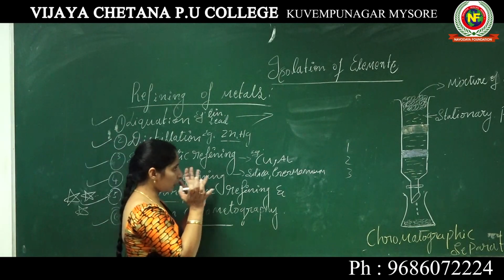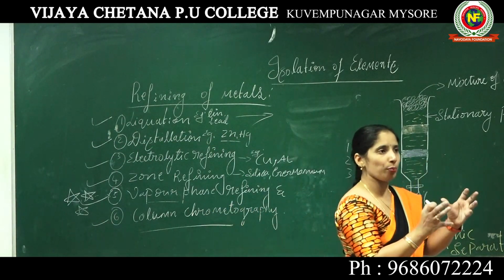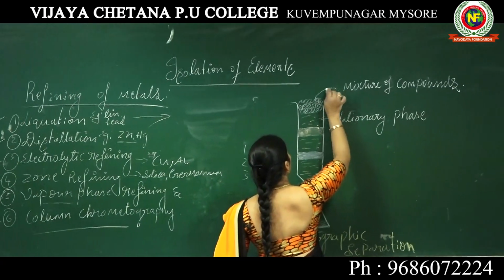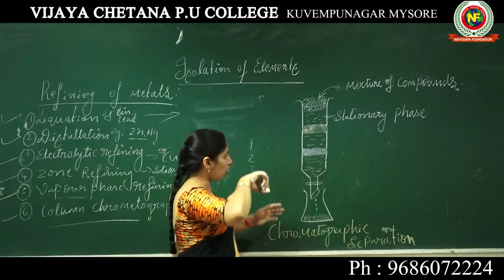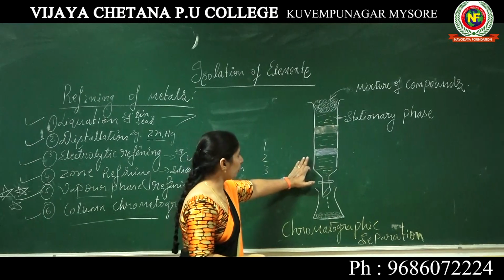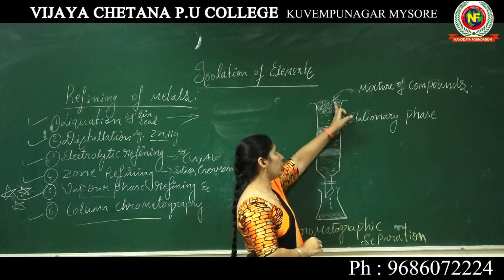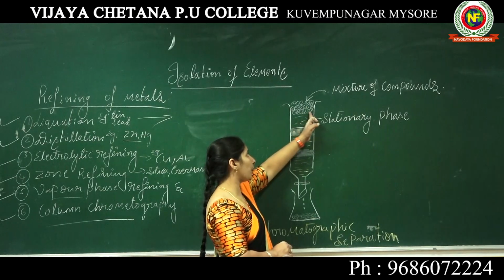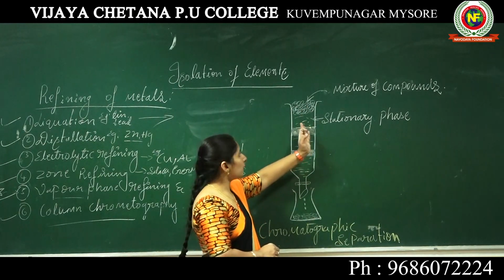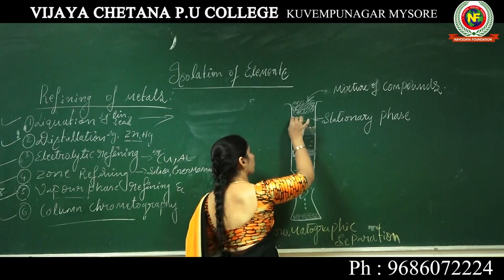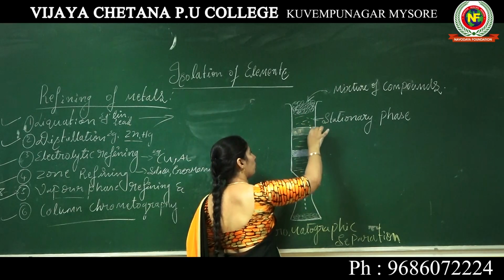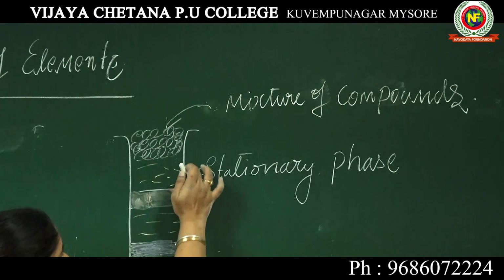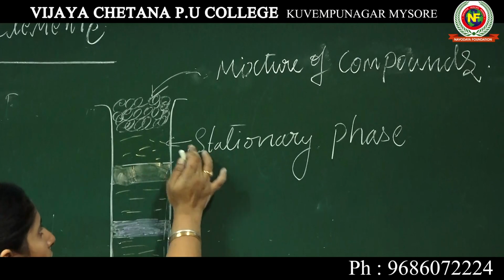So this mixture consists of different components. Hence they are introduced into this column, and we call it column chromatography. Here, what happens when we introduce the mixture of components inside this column? We call this an adsorption column. That phase we call the stationary phase. It will stay back.